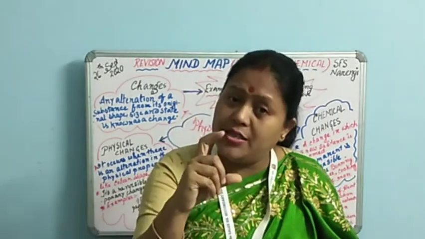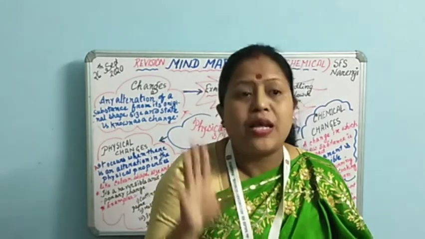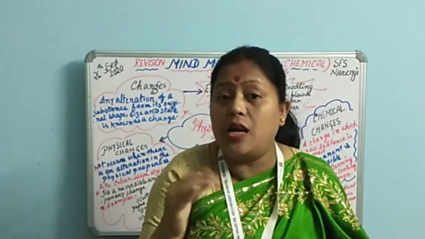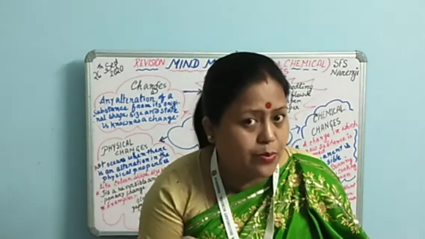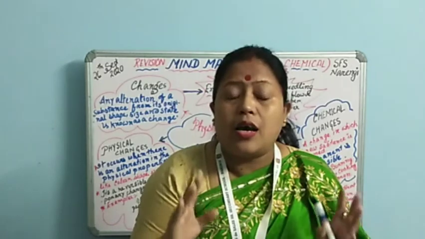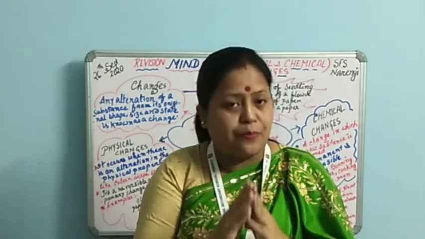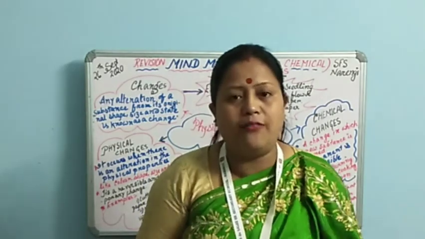Means the originality of the substance remains as it is. Sometimes these changes are reversible, but in some cases they are irreversible as well. And physical changes are temporary changes, for a short span of time.